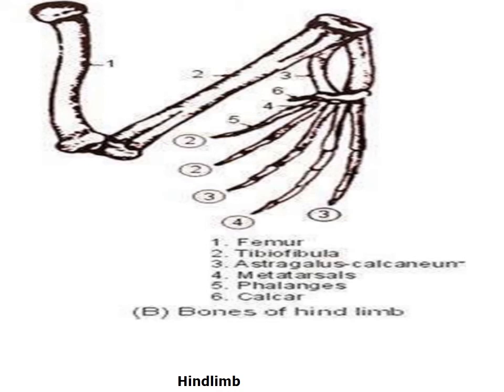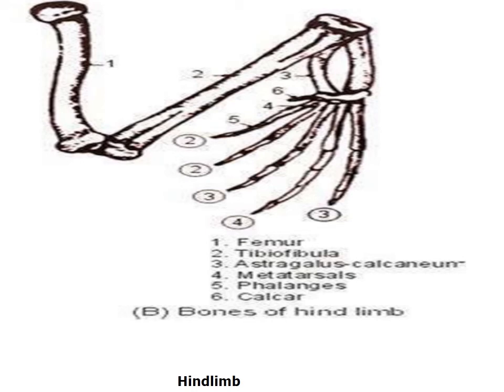So instead of the carpals, you have the tarsus, which is fused, and then you have the metatarsals, and the metatarsals bear the digits. The digits are composed of phalanges, and the formula is 2, 2, 3, 4, 3.